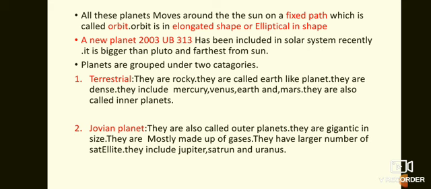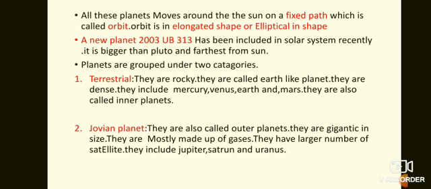Terrestrial planets are also called Earth-like planets. They are dense. The terrestrial planets include Mercury, Venus, Earth and Mars. We also call them inner planets.